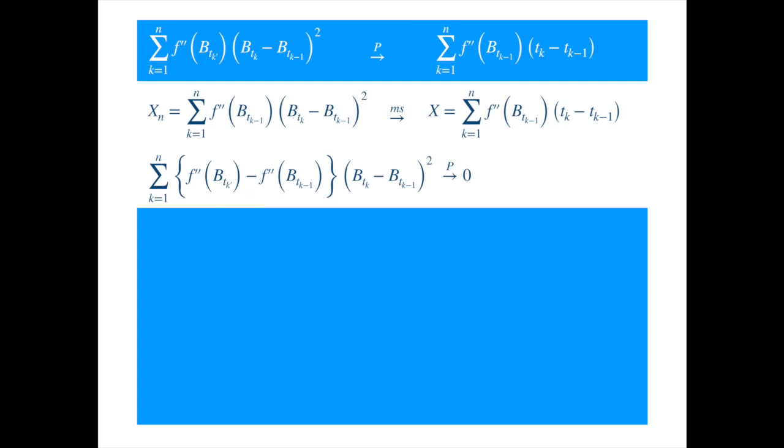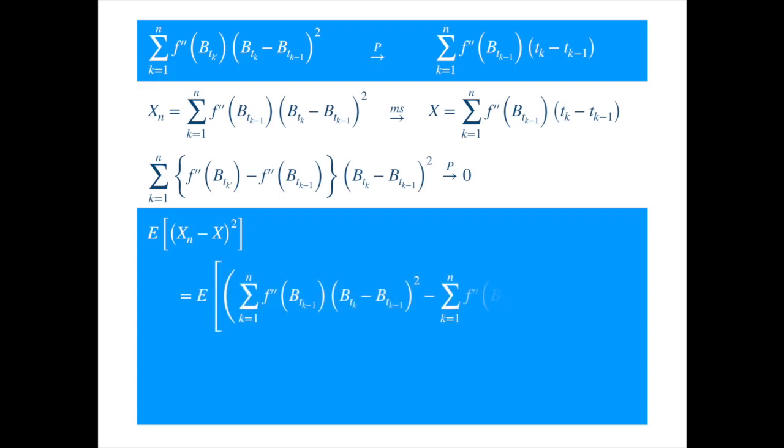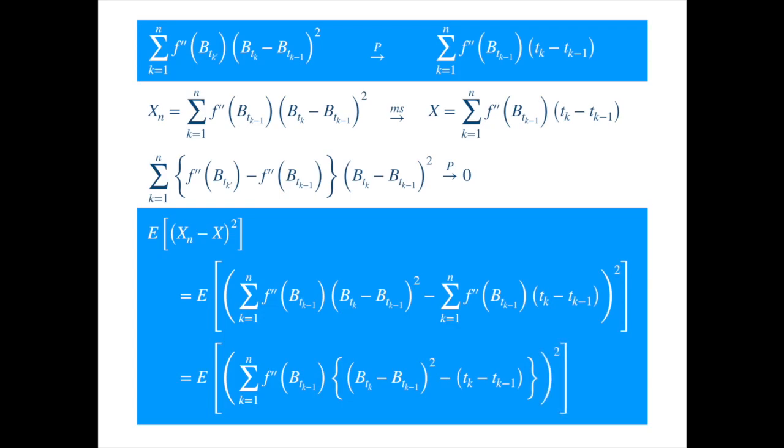Recall that the mean square convergence means that the expected value of the square of the difference between x_n and x tends to 0 as n approaches infinity. We will drop the limit for now. Substituting for x_n and x, we get. And combining the two sums and factoring the second derivative, we get. This expression looks quite complicated, because we have to evaluate the expectation of the square of the sum of the product of random variables. But there is a simple trick that simplifies it so drastically as to make it unbelievable. Let's see it in action.